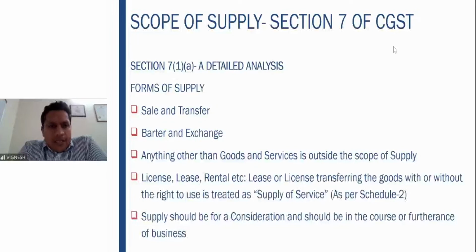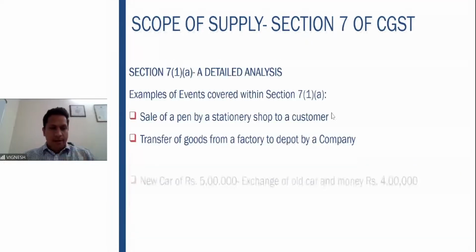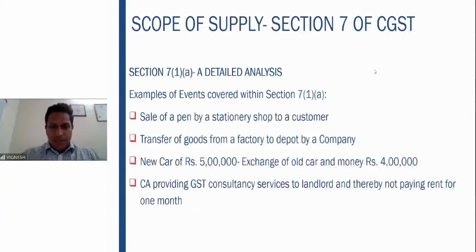So that was your license, lease, rental, etc. Then the supply should be for consideration and should be in the course or furtherance of the business. So these two ingredients, that is the consideration as well as course or furtherance of business, is to be covered in section 7 subsection 1A. Fine. So some examples here. Before that, let me see if there are any queries.